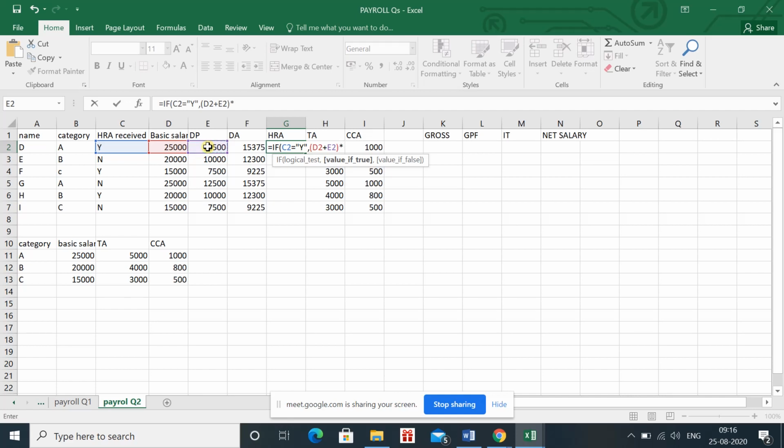Then give me 30%. Otherwise, give me 0. And if you want blank, you can use the double inverted commas, and if you don't want blank and want 0, then you can press 0. So if you have capital Y in HRA received, then please add these two values and calculate 30% of it. Otherwise, if it is not true, then you can give me 0.